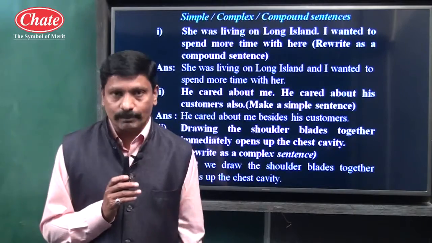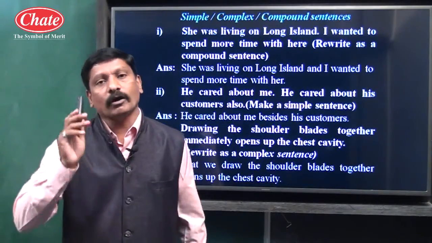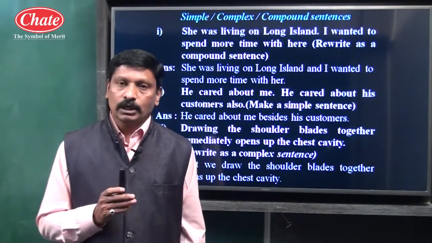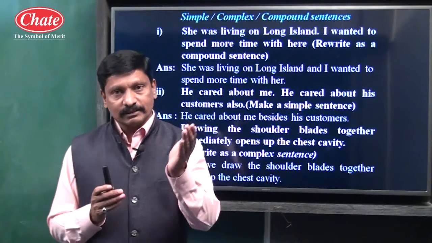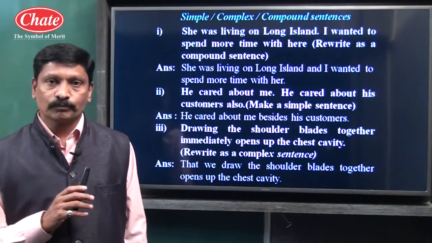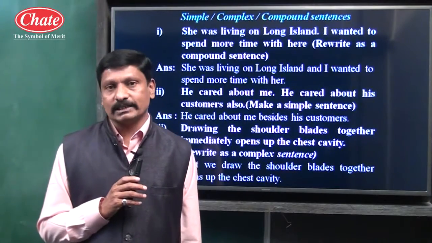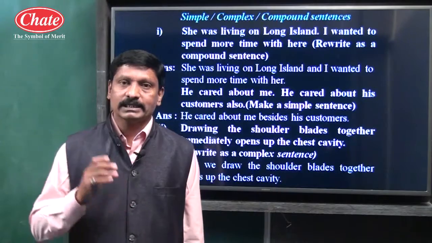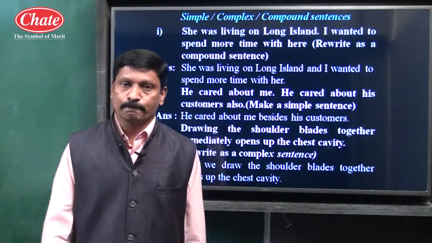Children, we know subordinating conjunctions or subordinators. For example, all WH words, who, when, why, how, though, although, if, because, since, these are the subordinators or subordinating conjunctions. For complex sentence, these subordinators are used. These subordinators are used to make a sentence complex. We shall see what is a complex sentence.